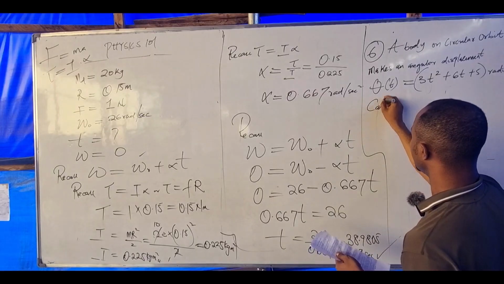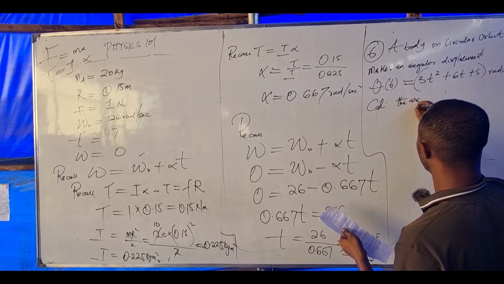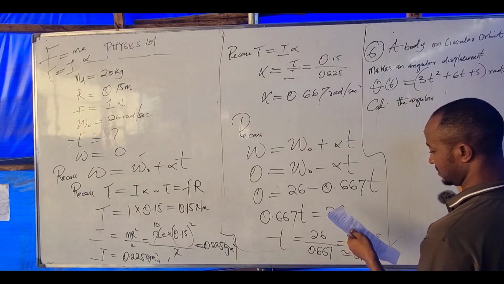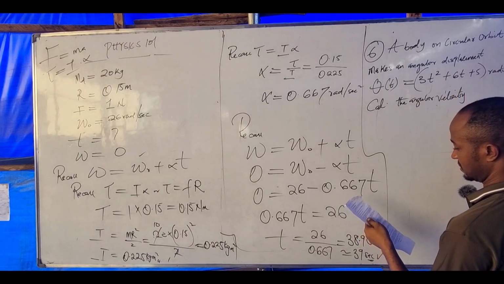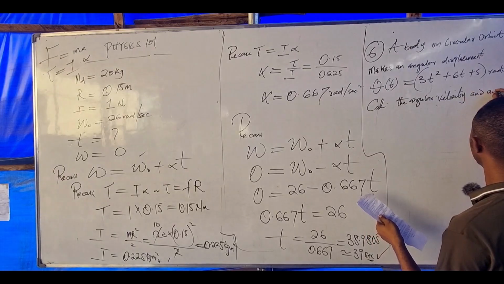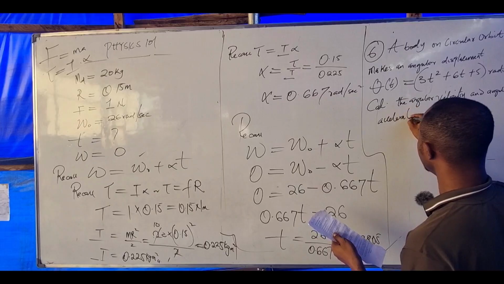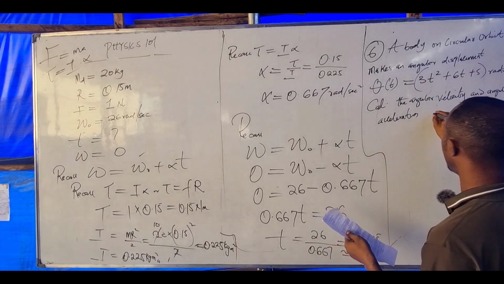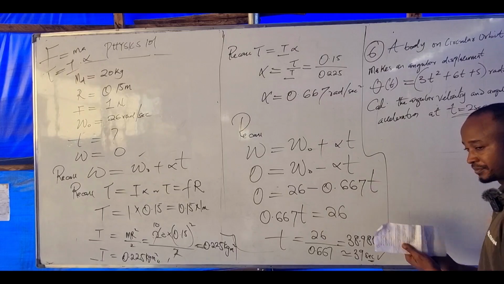Calculate the angular velocity and angular acceleration at t equals 2 seconds.